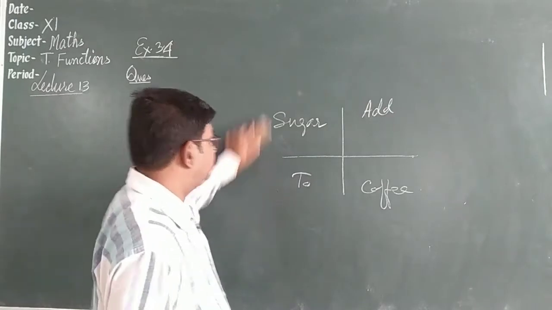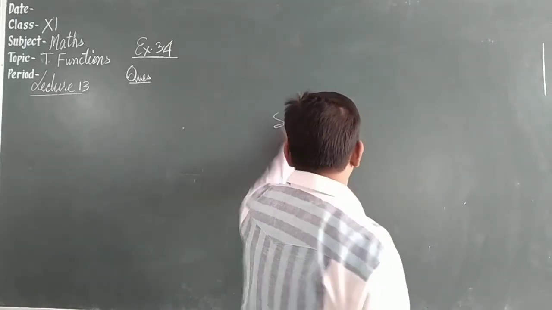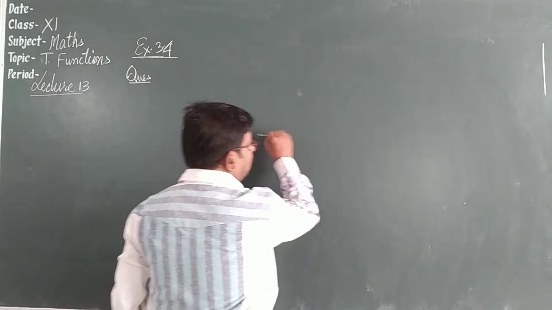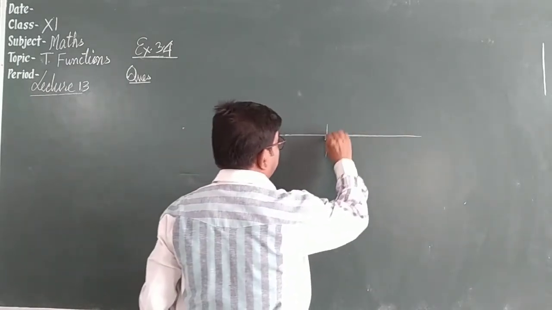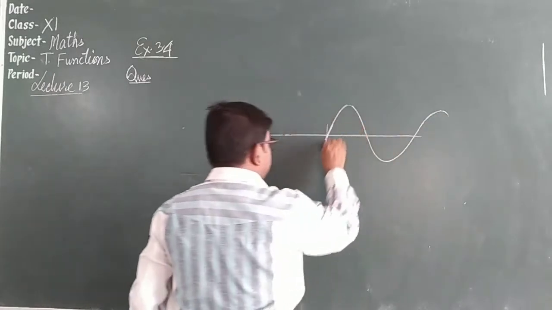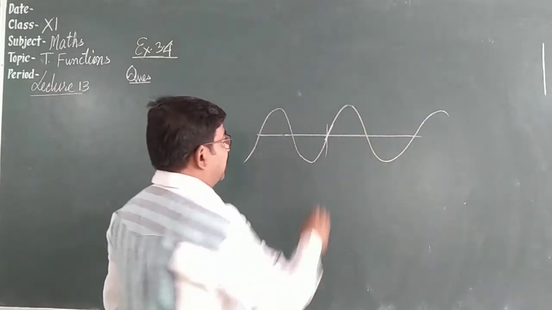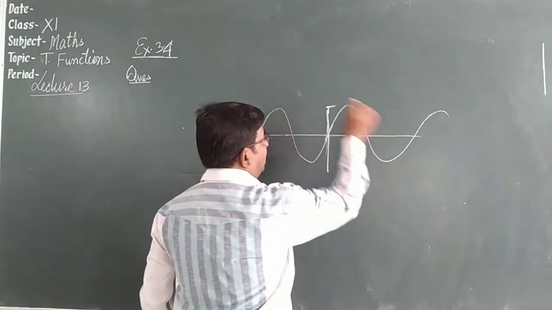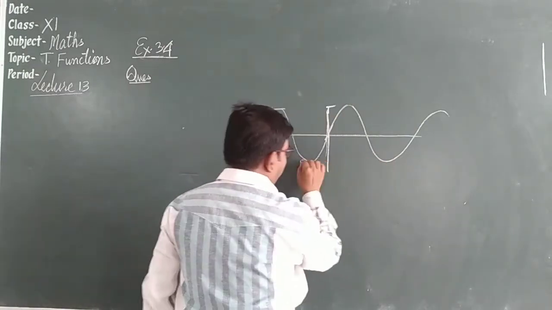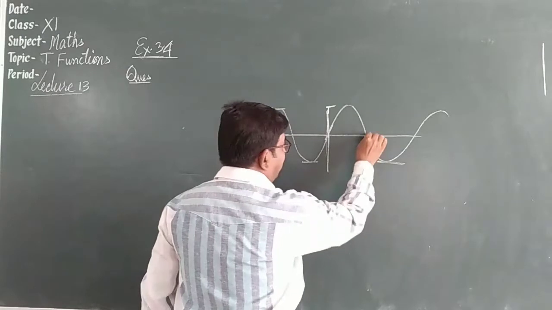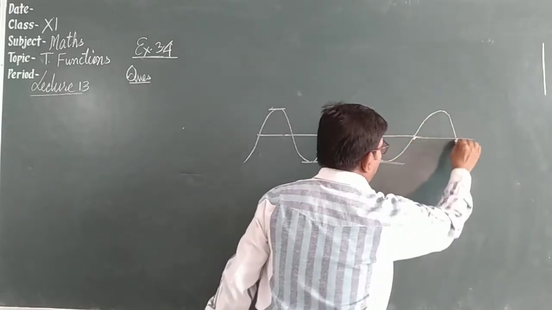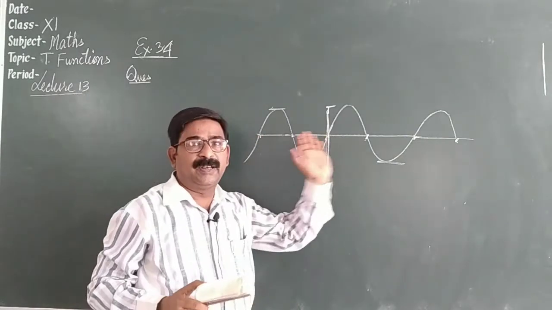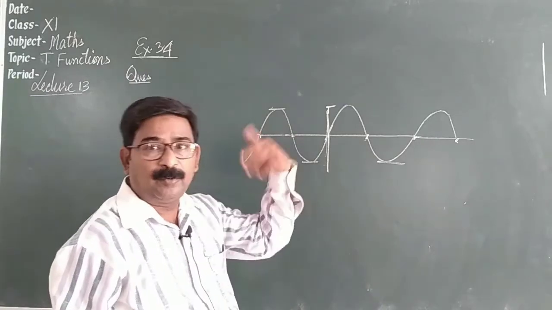Now general value. General value means, since graph of sine I am showing, see, graph of sine, so it is periodic. Here it is 1, here it is 1, here it is minus 1, here it is minus 1, here it is 0, it is 0, it is 0, means every value is repeating again in time, up to infinite.